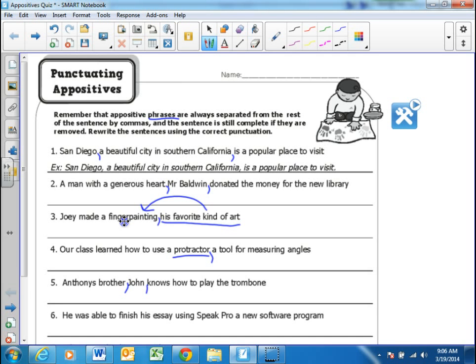Comma, using SpeakPro, a new software program. Okay. So you're saying he was able to finish his essay. Okay, well, that is a sentence by itself. You're right. But look at the rest of the phrase. Using SpeakPro, a new software program. That doesn't flow very well, does it? So that actually is not where the appositive is. So go ahead, what do you think it is?